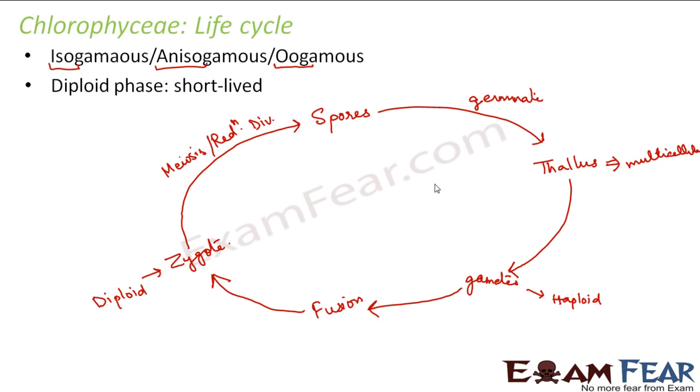Okay. So here if you see, there is a diploid phase which is involved. Which is the diploid phase? This one. So this zygote is the diploid phase. But the diploid phase here is short-lived. That means the zygote does not remain for a long time. As soon as a zygote is formed, within a very short period of time, it undergoes meiosis and forms spores. And the spores are haploid.